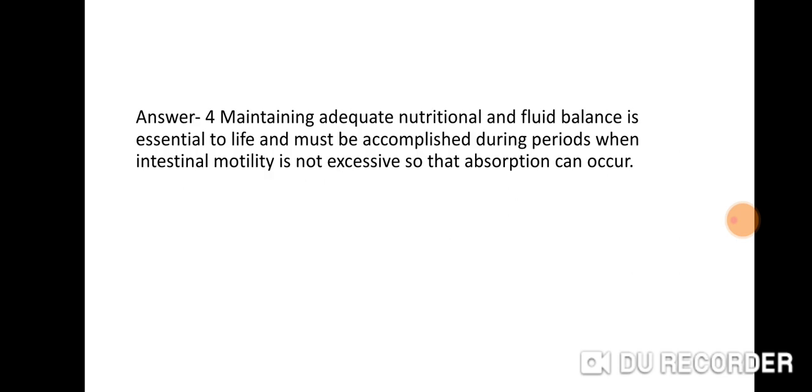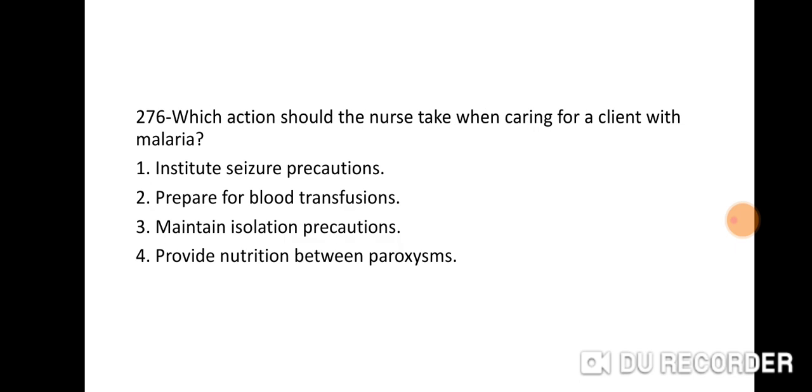Why? Maintaining adequate nutritional and fluid balance is essential to life and must be accomplished during periods when intestinal motility is not excessive so that absorption can occur. Okay, the right answer is 4, provide nutrition between paroxysms.